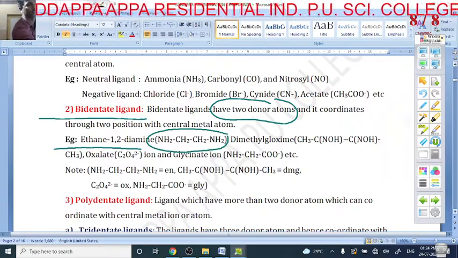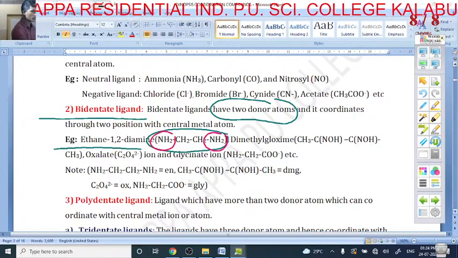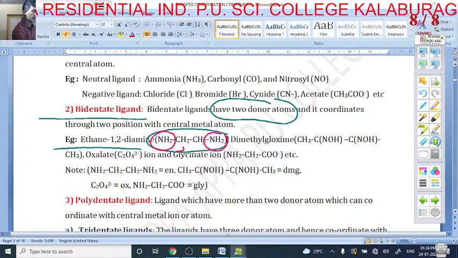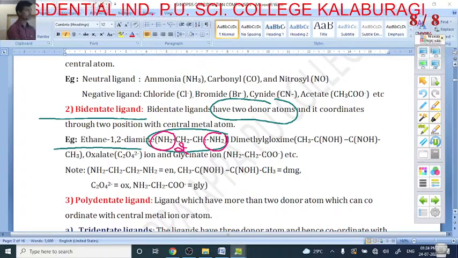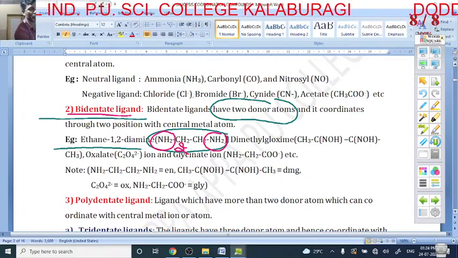Yes, I can show that with this color. NH2 is 1 donor atom and the other NH2 is 1 donor atom. Total 2 donor atoms are there. So it is called what? Bidentate ligand.